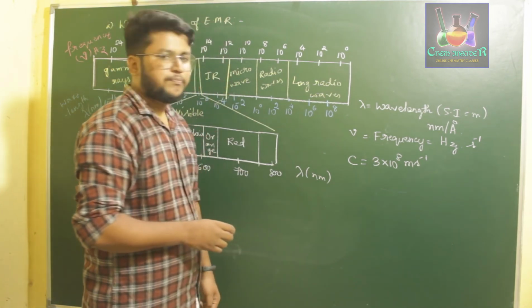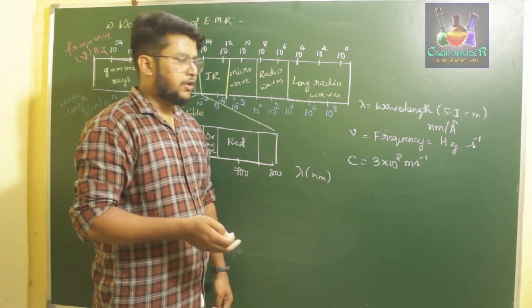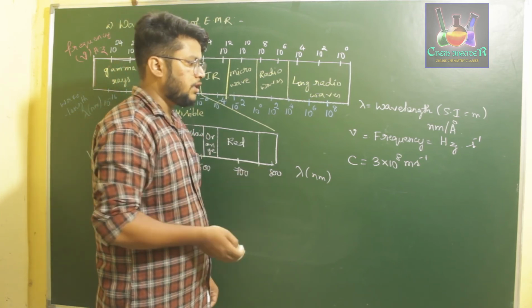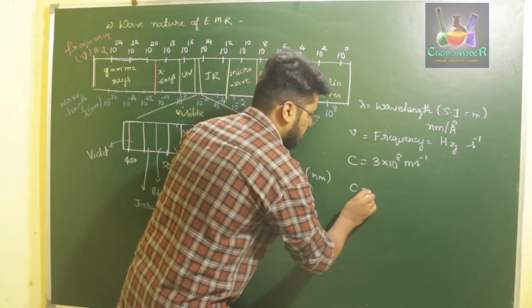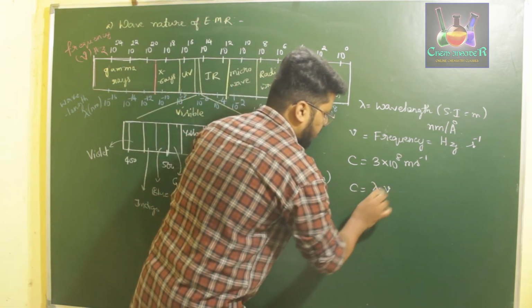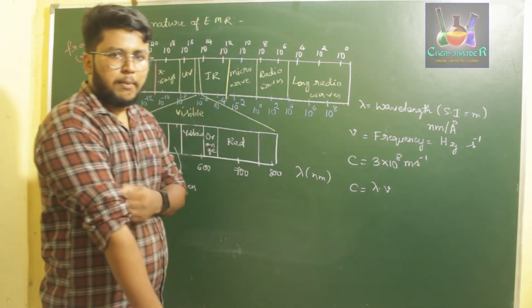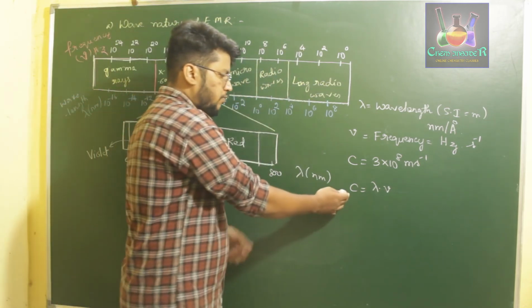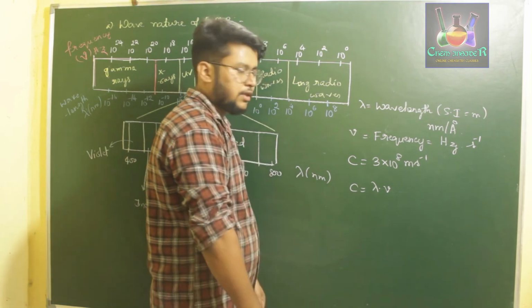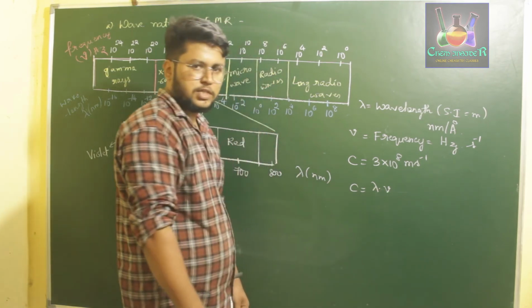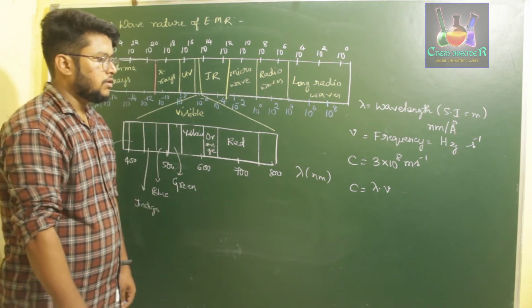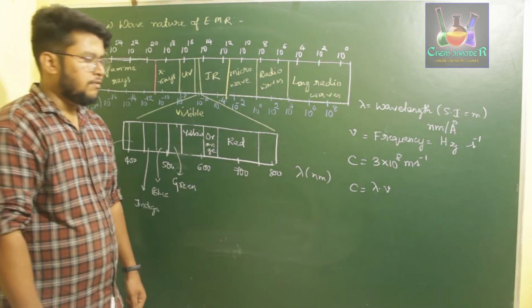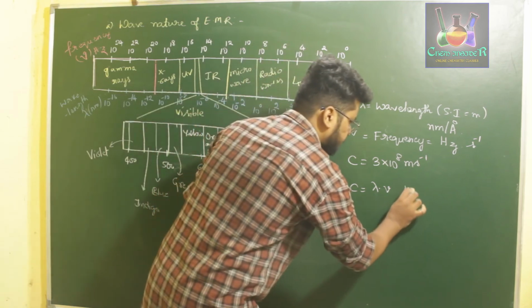So therefore, he gave a relation to explain frequency and wavelength in terms of the speed of light. That relation was given as C is equal to lambda into V, where C is the speed of light, lambda is the wavelength, and V is the frequency. And there was one more term to explain the concept of wavelength, which was known as wave number.